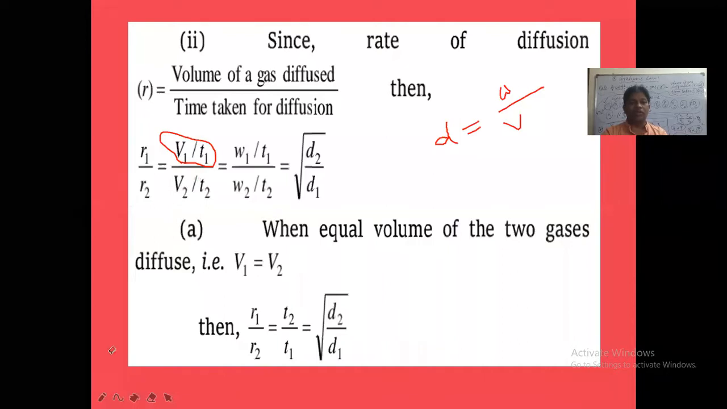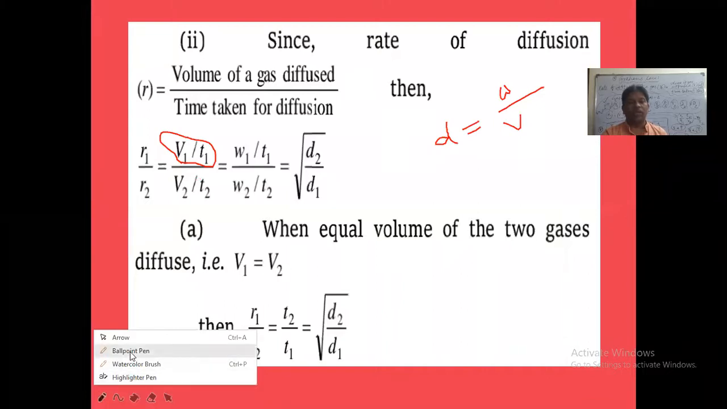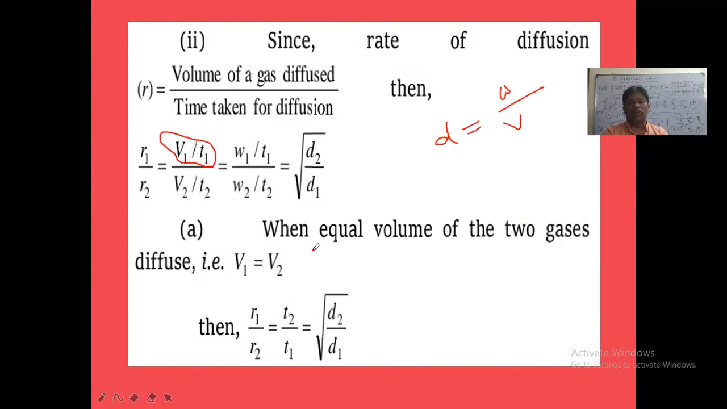Another condition what now? When equal volumes of two gases diffuse. When equal volumes of two gases means what we can take? V1 is equal to V2. Okay. V1 of the first gas diffused is equal to V2 of second gas diffused. In that condition, R1 by R2 is equal to what? R1 by R2 is equal to T2 by T1 only we take.